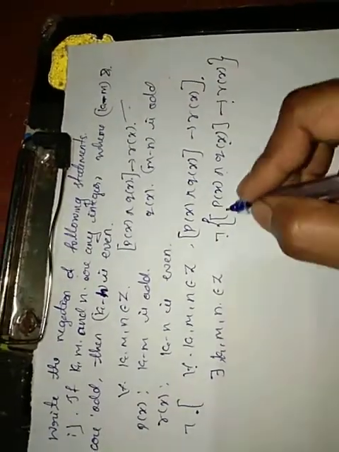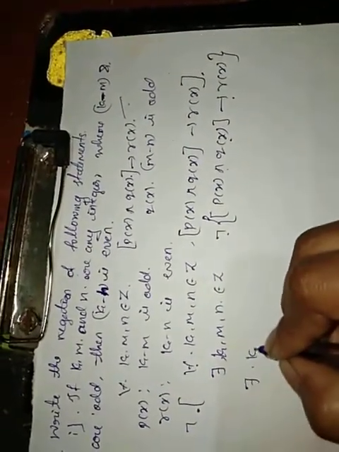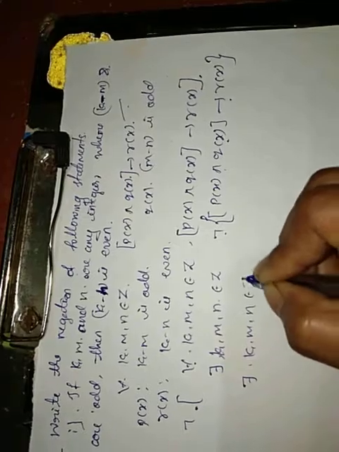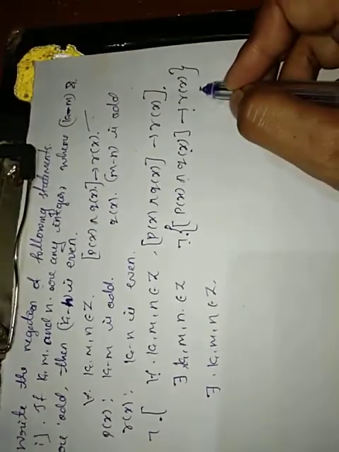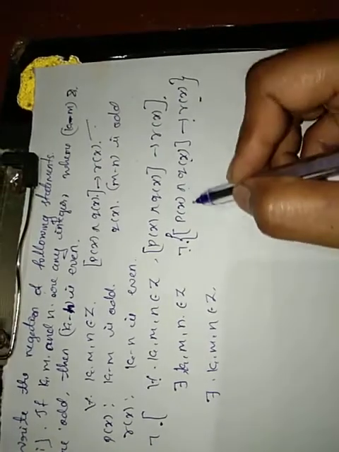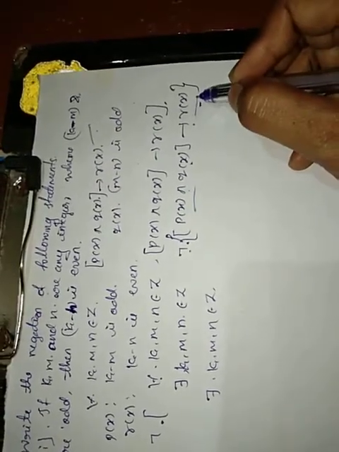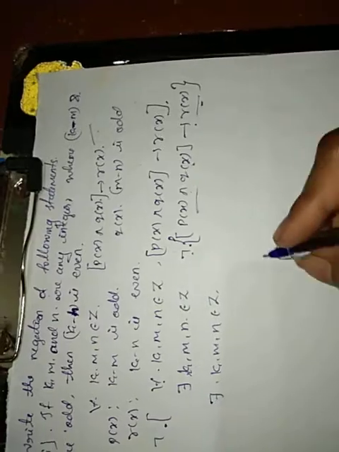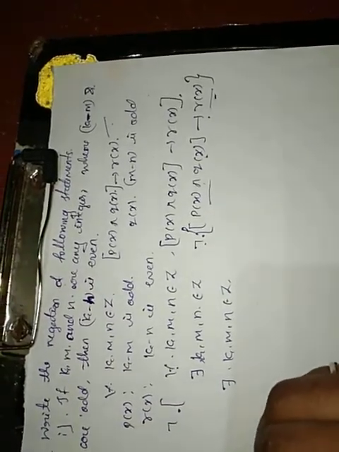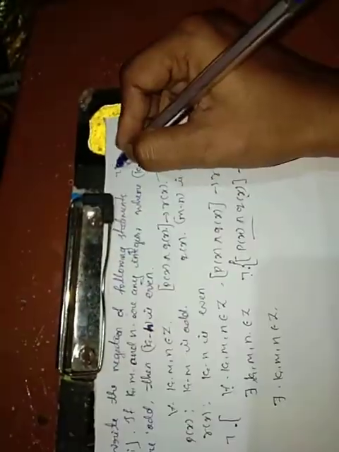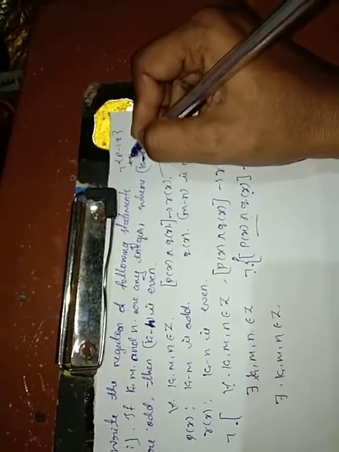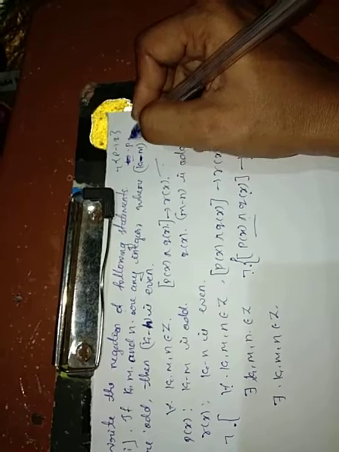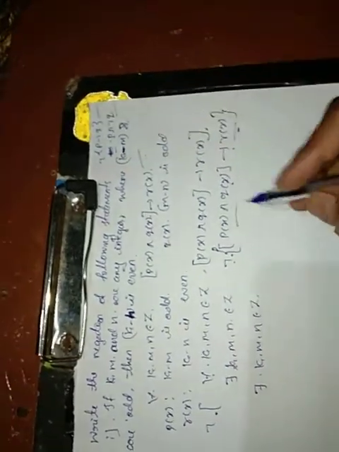So let us simplify here: there exist k, m, n belonging to Z, negation of p implies r. We just have to apply the property here: negation of p implies q is equivalent to p and negation of q. I am just going to apply this here.